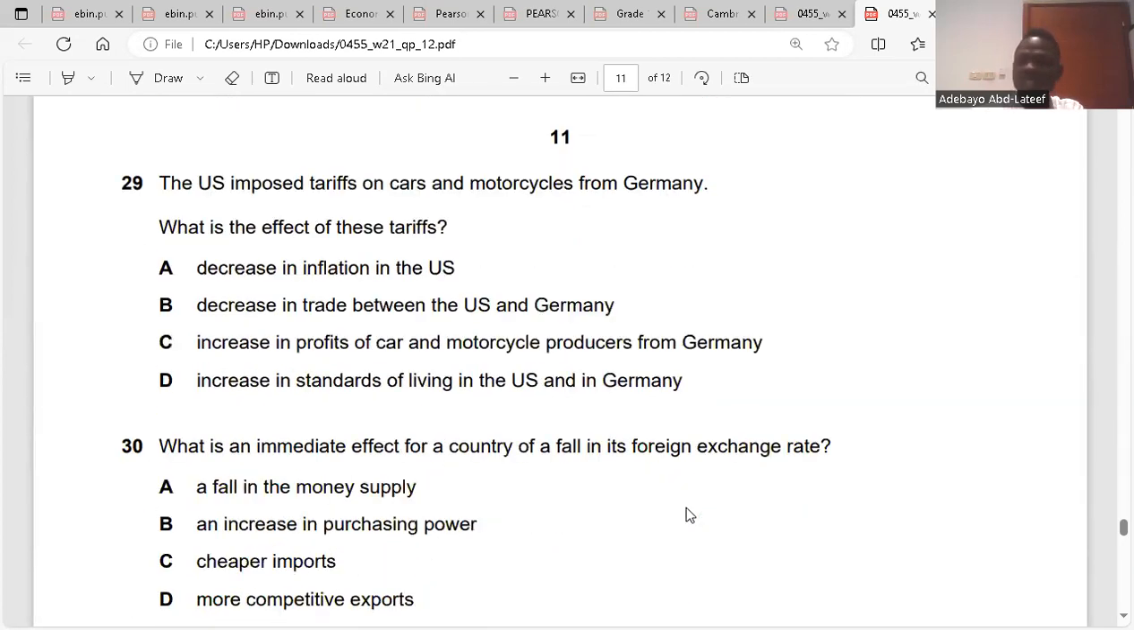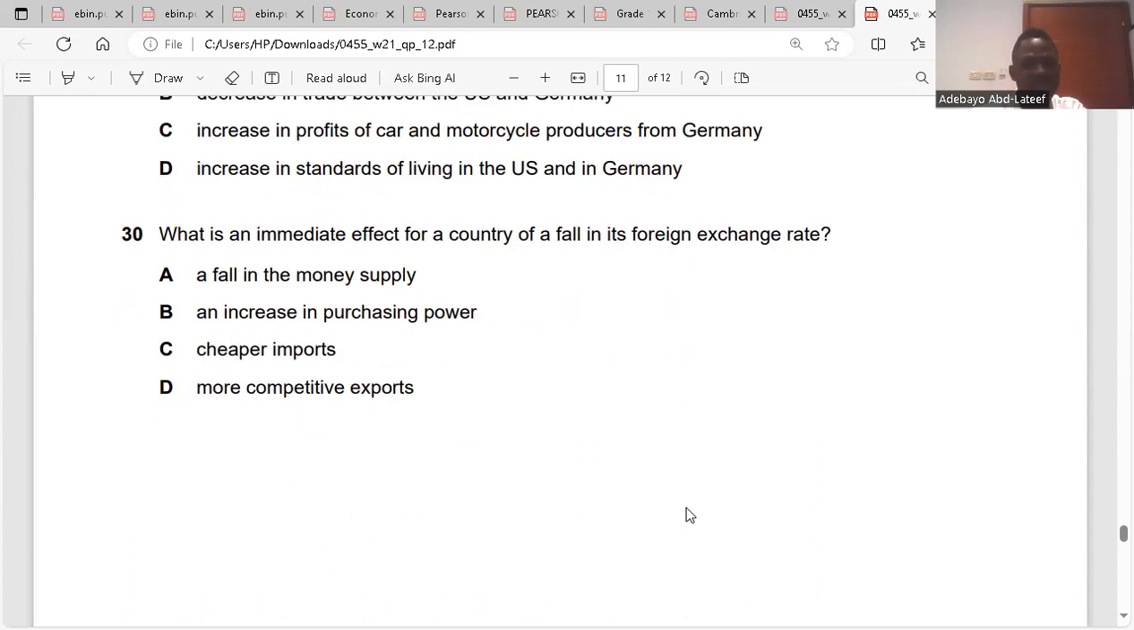Question 29. The US imposed tariffs on cars and motorcycles from Germany. That is trade restriction. So this reduces the trade between US and Germany. B. Question 30. What is an immediate effect for a country of a fall in its foreign exchange rate? It makes the country more internationally competitive. So it's D. Done. We stop there.